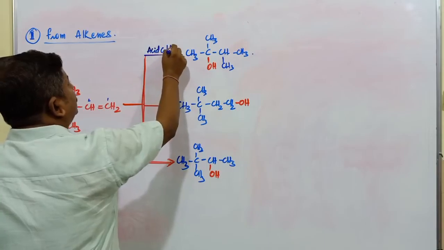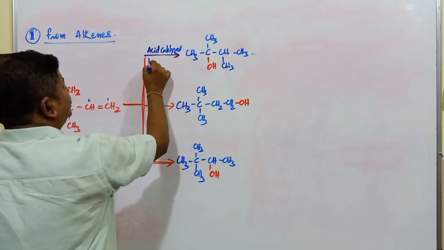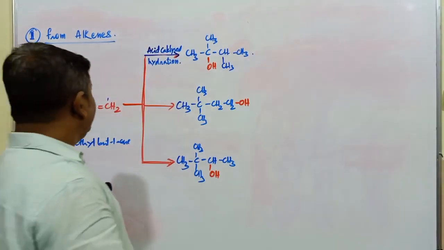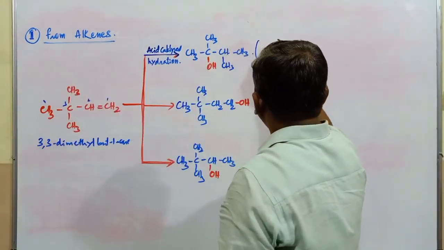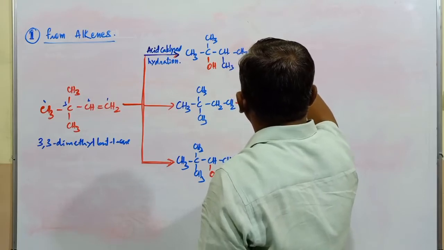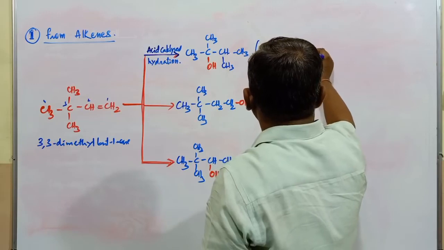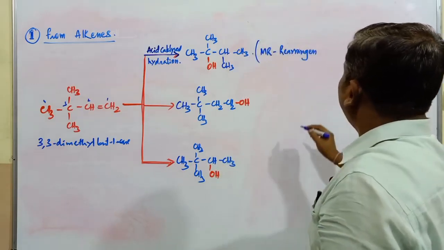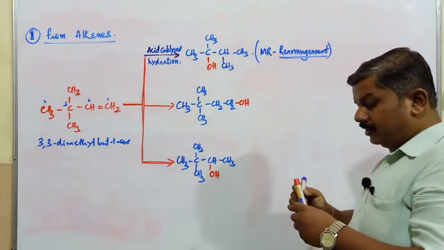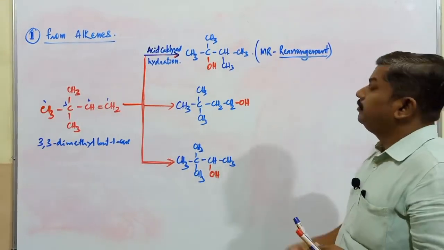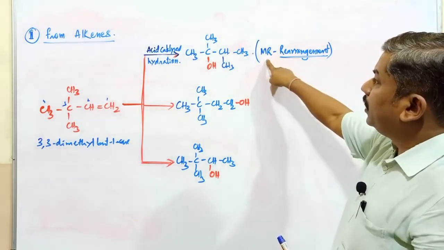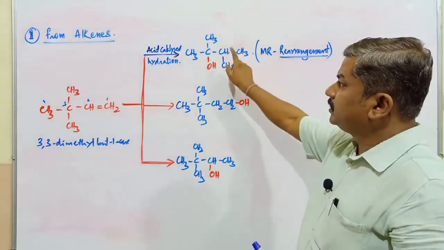acid catalyzed hydration. And in case of acid catalyzed hydration, this particular reaction takes place according to Markovnikov's rule with rearrangement. This is a very important point. Rearrangement in the sense, conversion of different types of carbocation by hydride shift or methyl shift: primary into secondary, or secondary into tertiary, or primary into tertiary. So if Markovnikov's rule is applicable with rearrangement, this compound is possible.